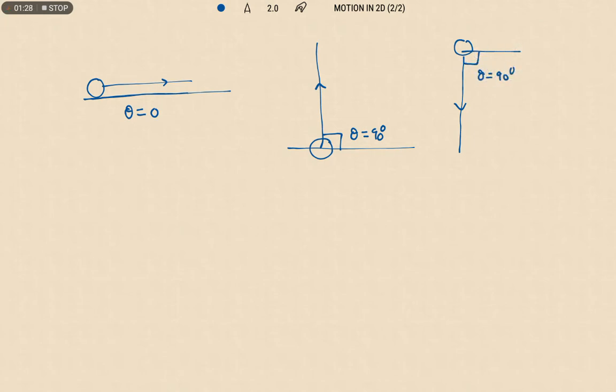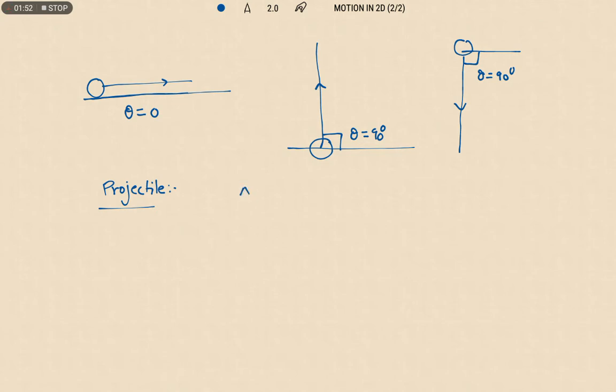Sir, what is meant by projectile motion? So first we need to know what a projectile is. A projectile is nothing but an object. Sir, what is the special feature of this projectile?